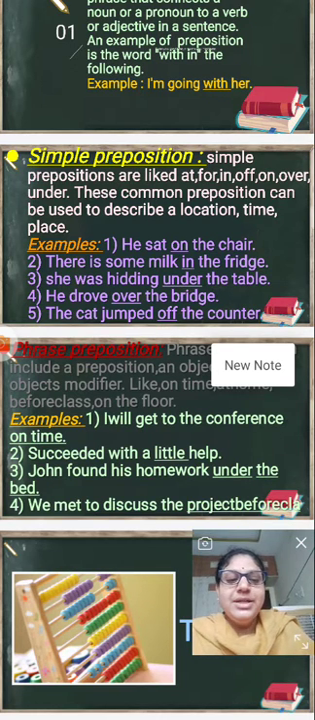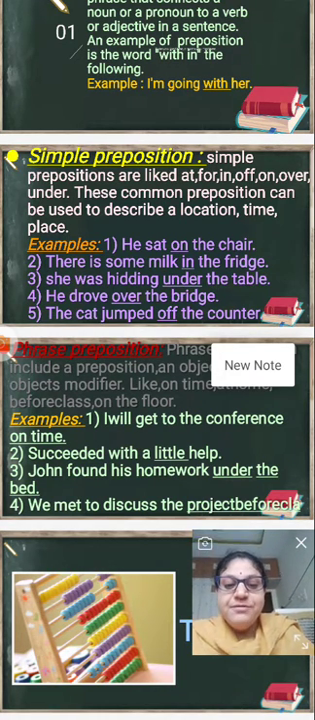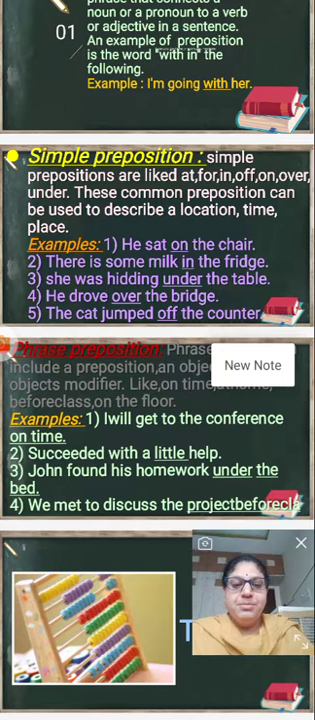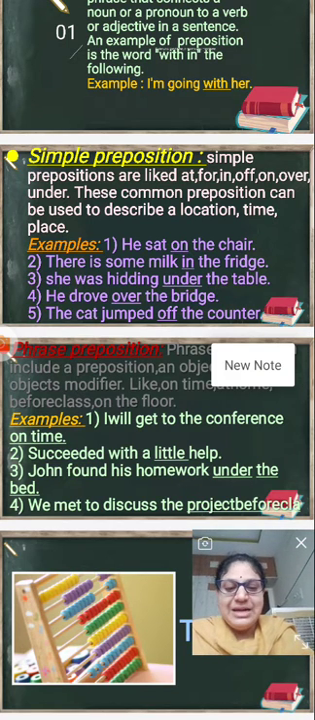And the next one, instrument. Jaya cut the lemon with a knife. The instrument "with" comes under the preposition. And the next one, let's go to Mumbai by bus. Let's go to Delhi by train.